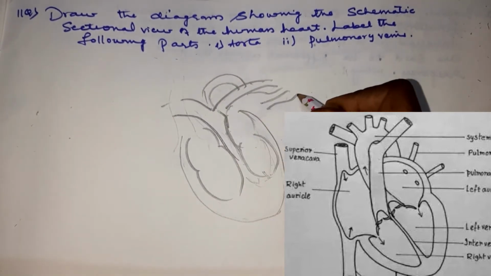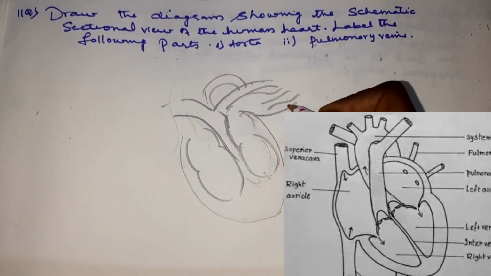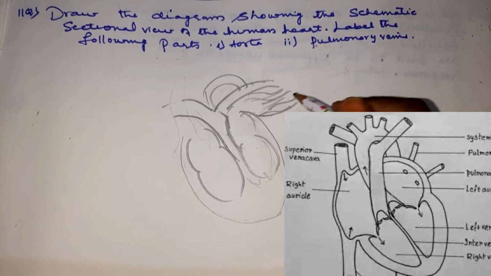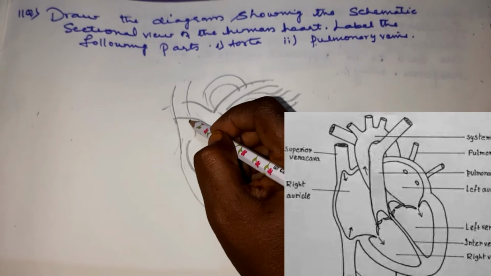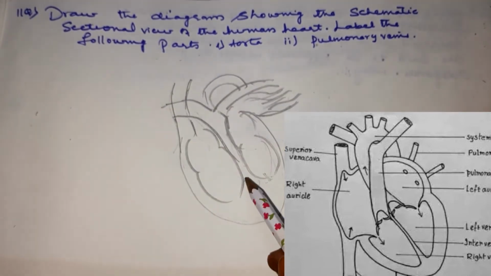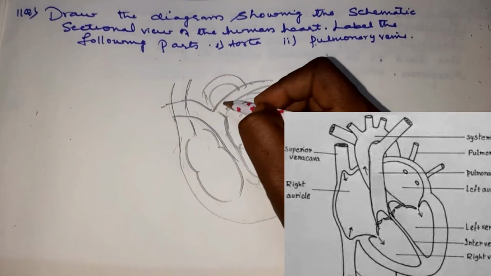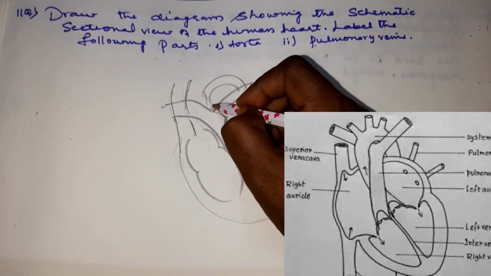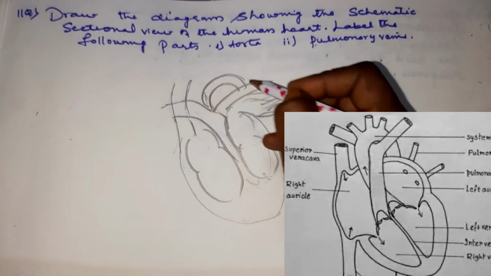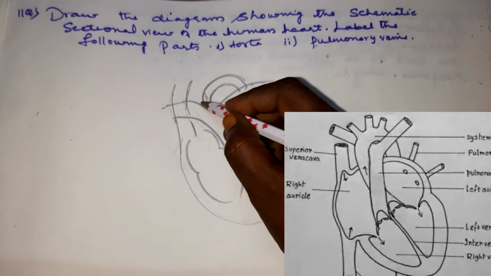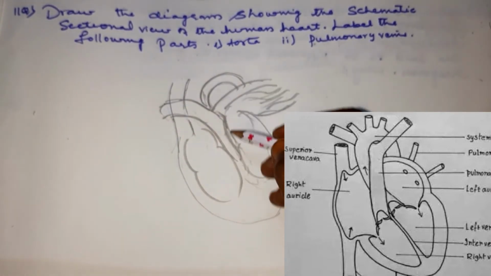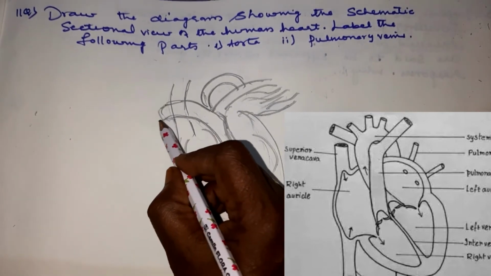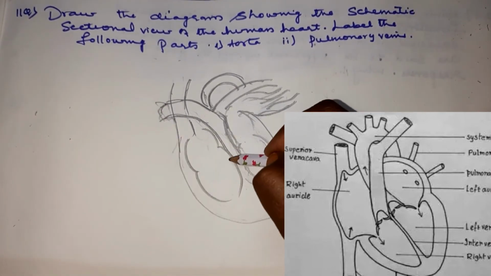You can draw the aorta, where the aorta helps in carrying the blood to all the parts of the body. So like this you have to draw, children. From the left side you have to draw the pulmonary arteries and veins.